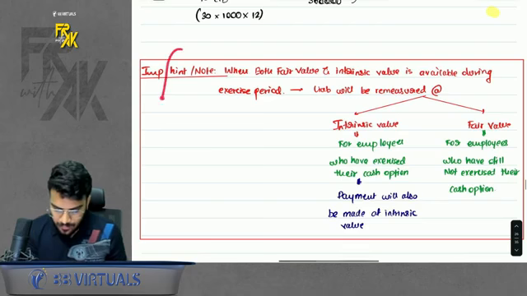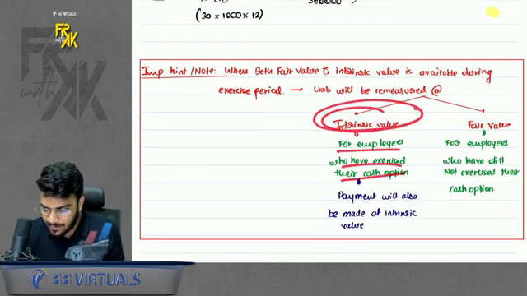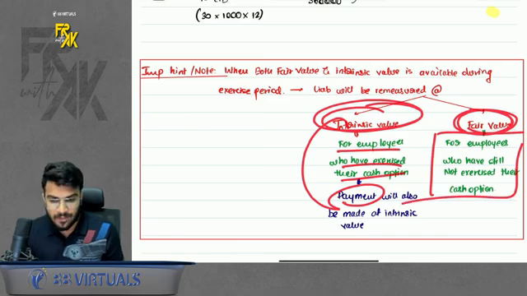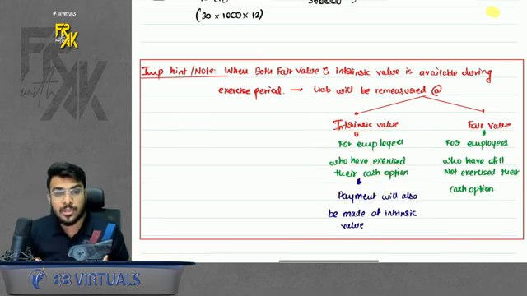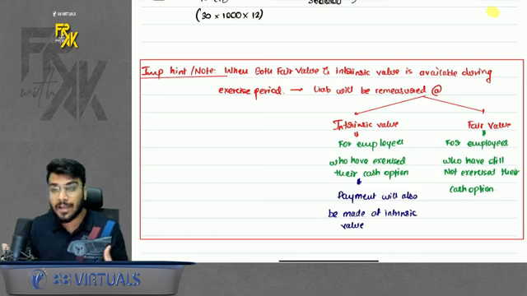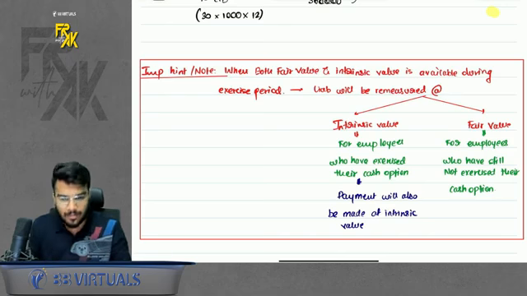Okay, so I have written the concept here as well: the employees who want their money will be remeasured at intrinsic and paid at intrinsic. The employees who don't want their money will be remeasured at fair value. Do remember, my motive here is to revise, so you will understand all these things once you have studied it. Don't expect that, sir, I am studying for the first time, why am I not understanding? This is a revision video where I'm trying to revise you through things so that you can recall it in a much quicker way.